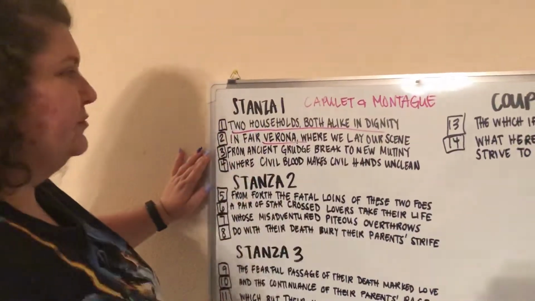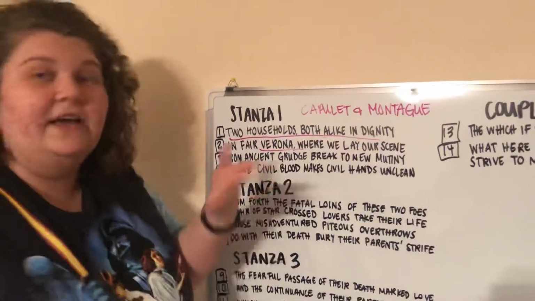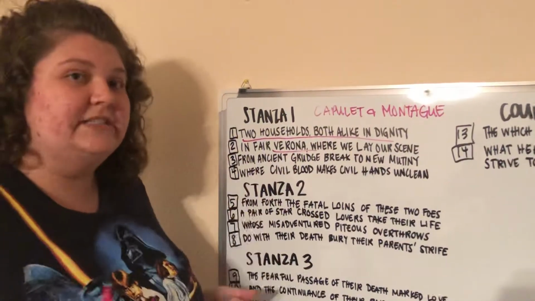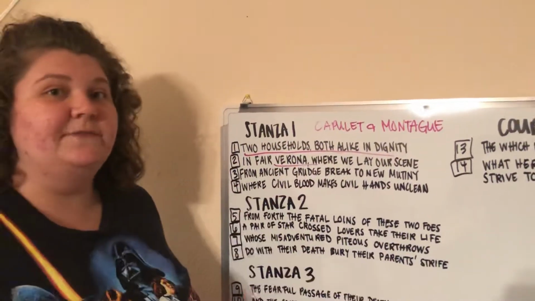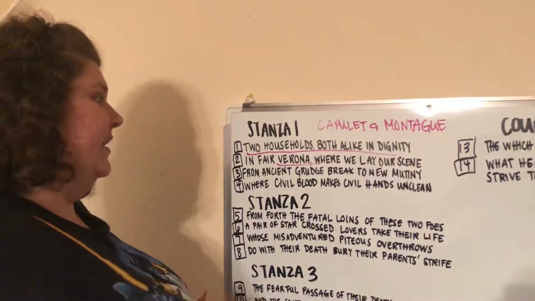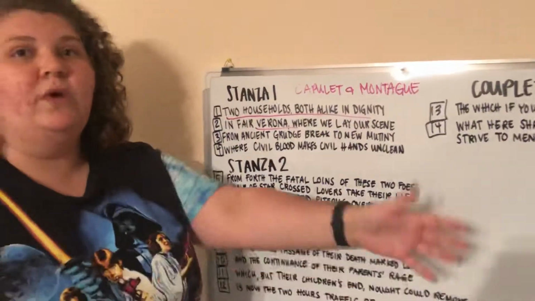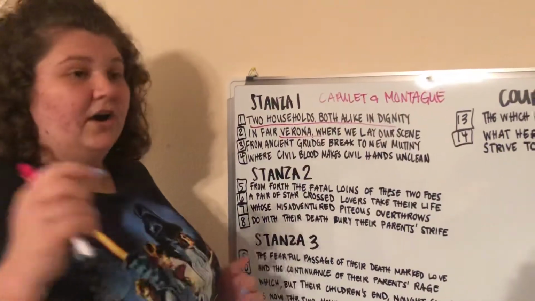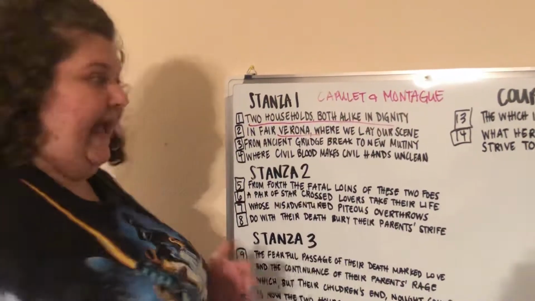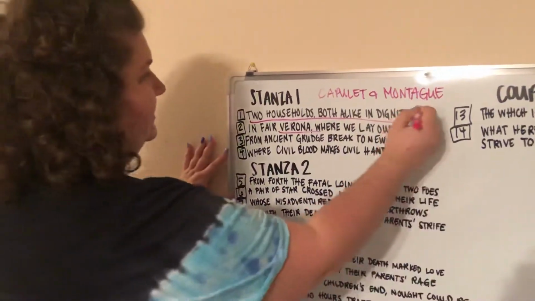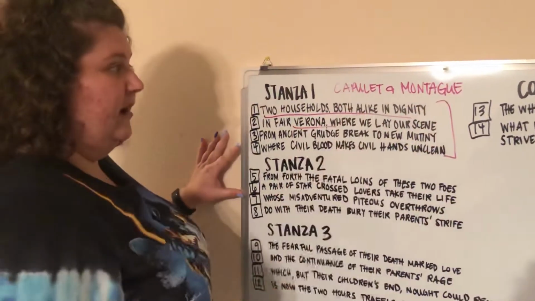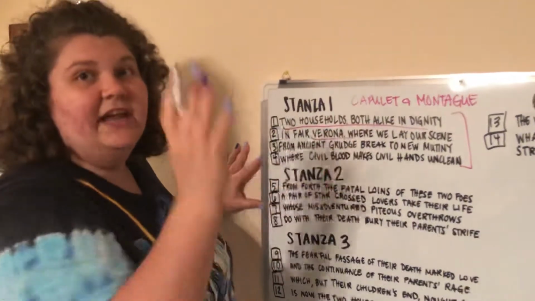From ancient grudge break to new mutiny. So a fight that has been going on for a really long time has finally bubbled to the surface and something really bad is going to happen. Where civil blood makes civil hands unclean. So people who are willing to help are getting hurt by the people who are bad. All right, so then we move to stanza 2. So this right here has told us our characterization and setting.